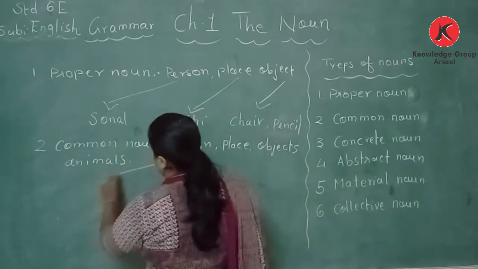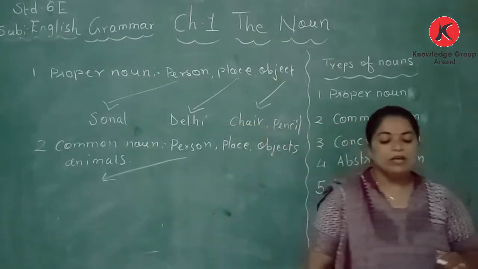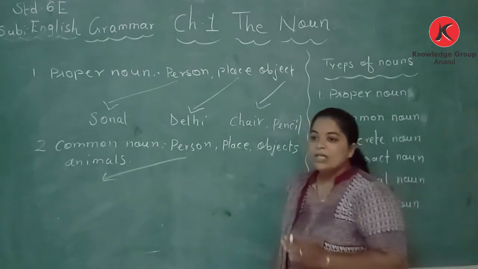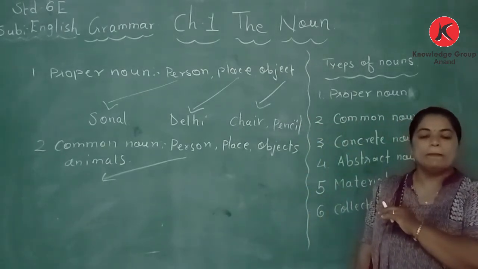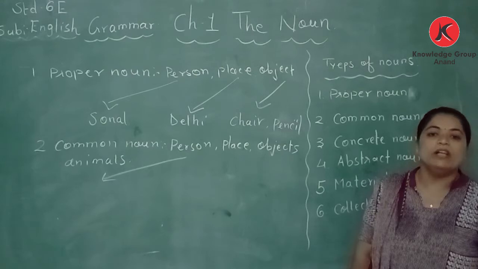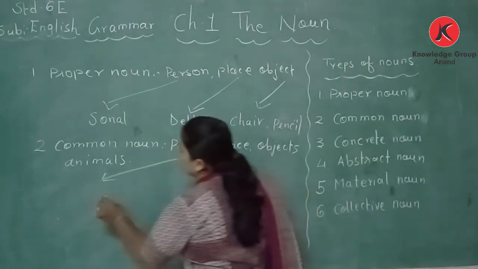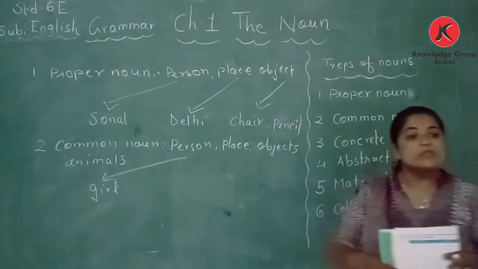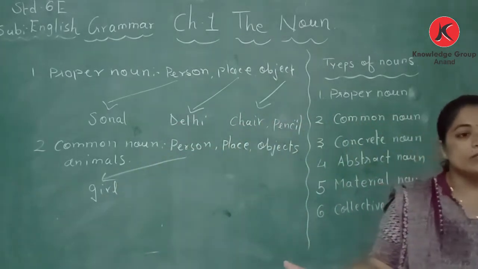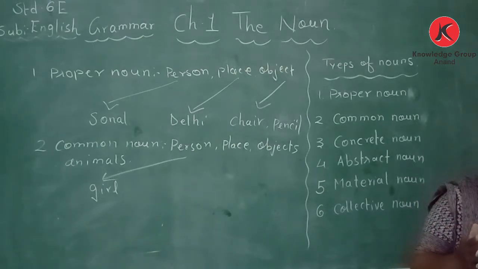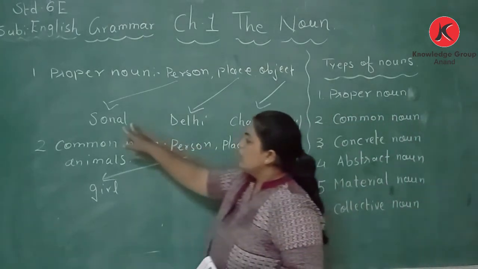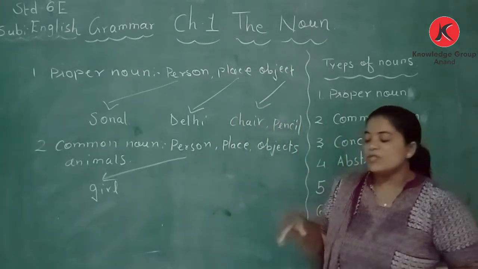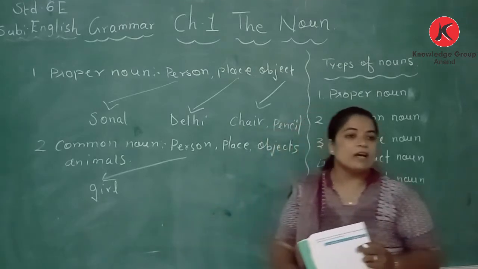As a person, we have taken the name Sonal, a girl. The name Sonal is given by her parents. So we take the example of a girl: girl is a common noun. There are so many girls sitting in the classroom. If you want to call a particular person, you will take the name Sonal. But if you want to call all the girls, what will your teacher say? All the girls, please come out.